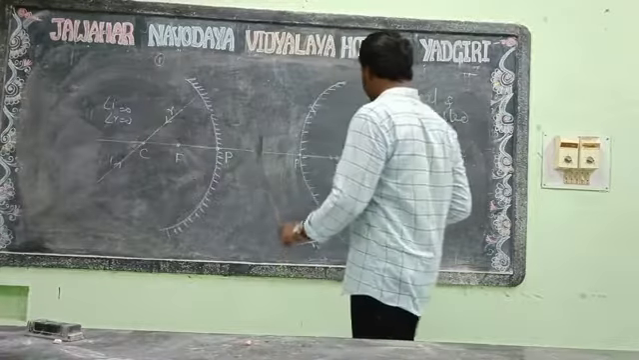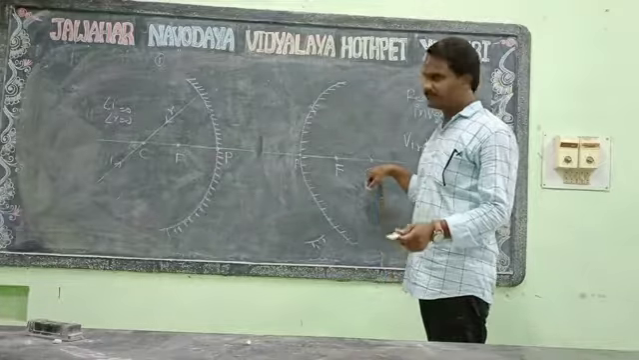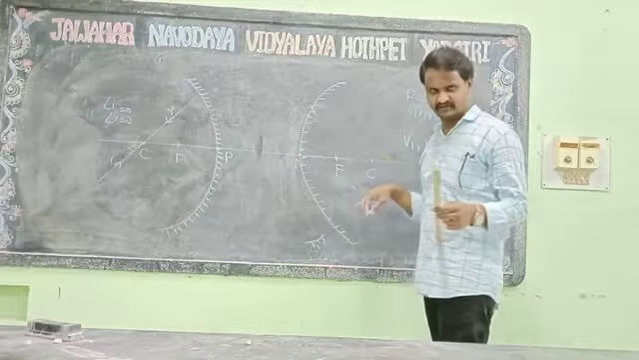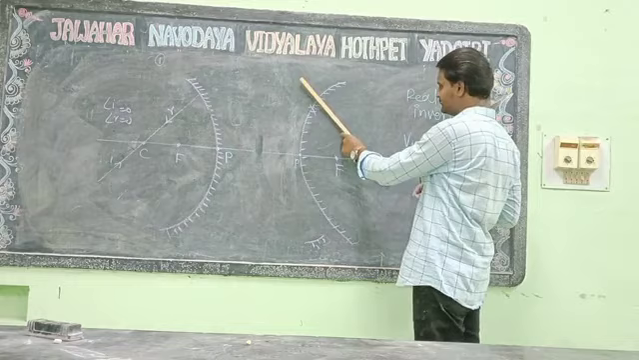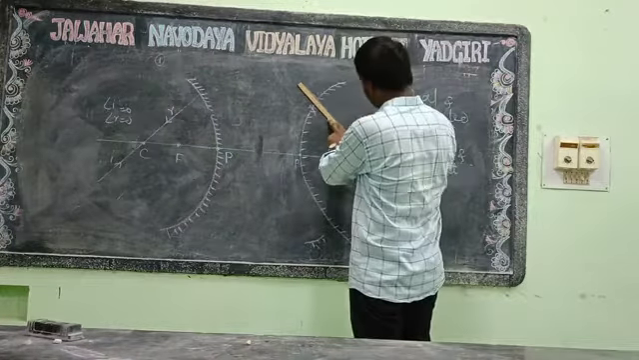Now we can see the center of curvature in case of the convex mirror. You can see this ray passing toward the center of curvature, like this.